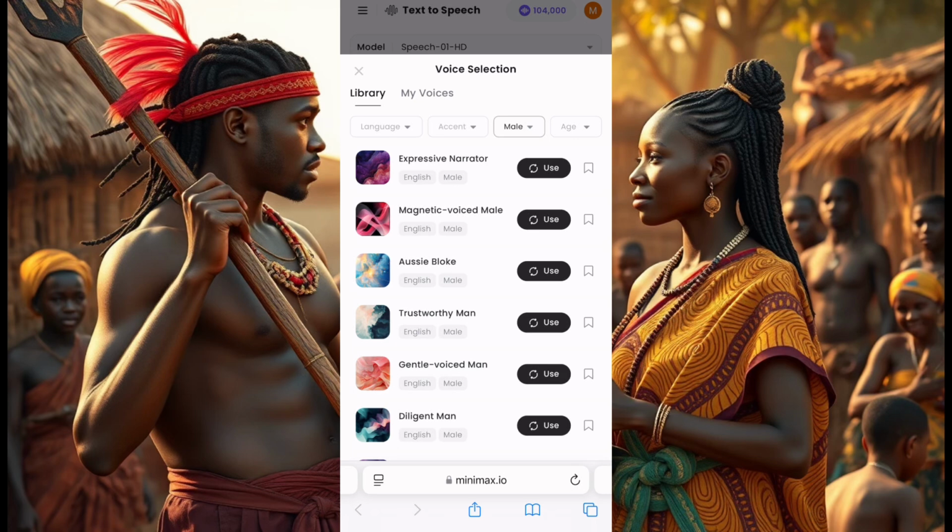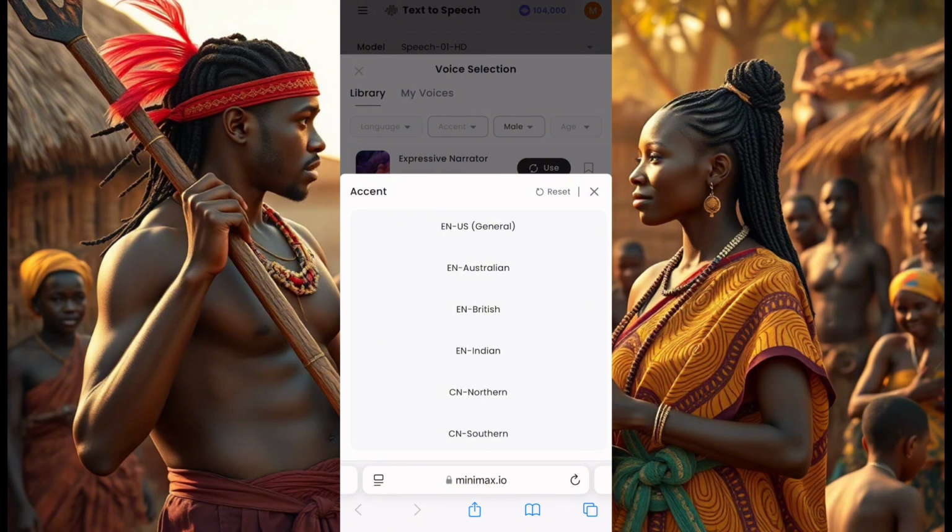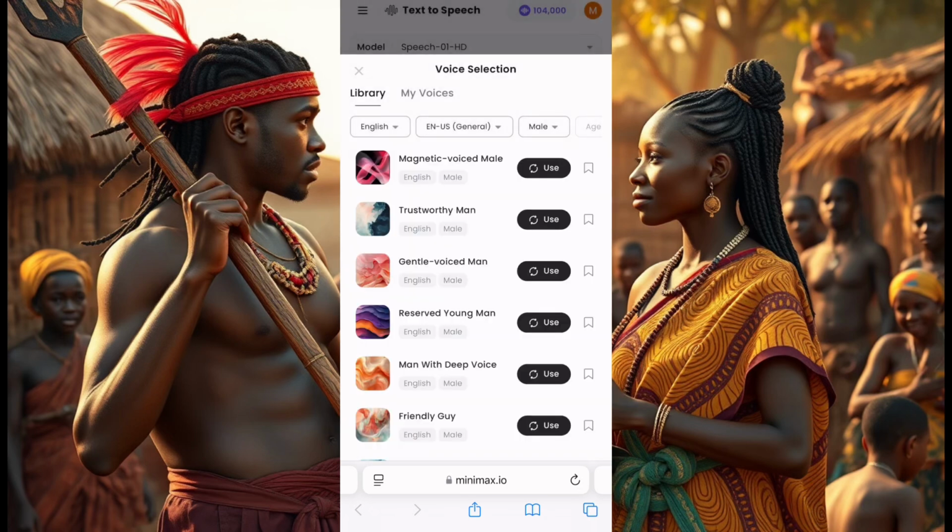Let's see, accent. You click on accent. I'll look which of the accent I want to use. You have British, Southern, Northern, Indian, British, Australian, English, general. So this one, they did not give us an African accent. So I'll just click on the English general, okay?